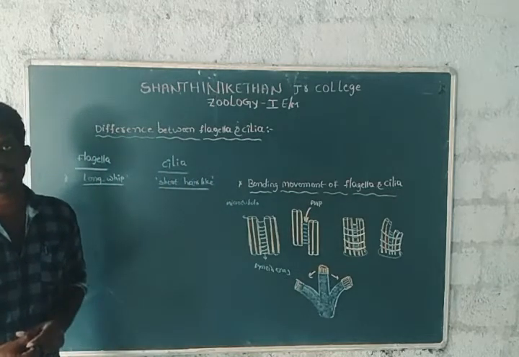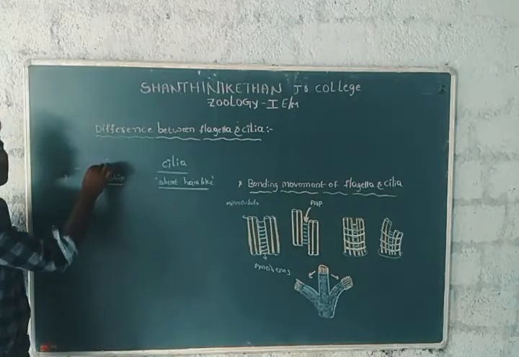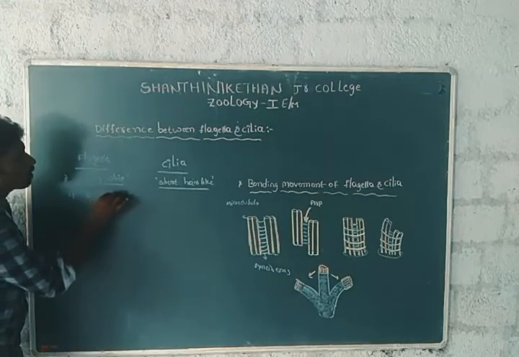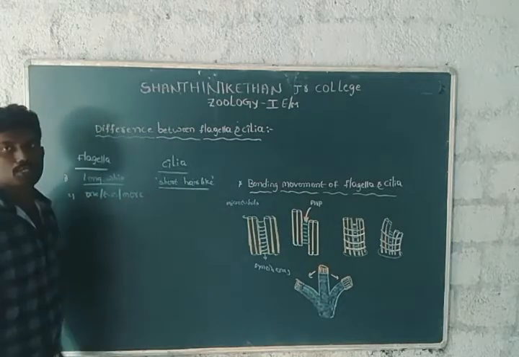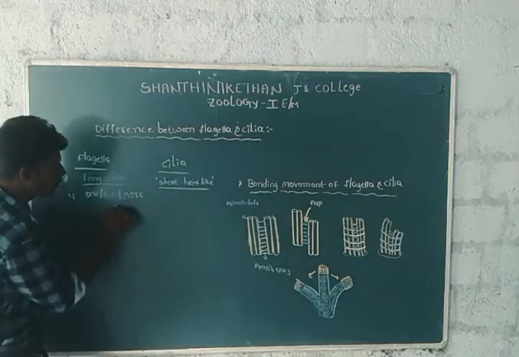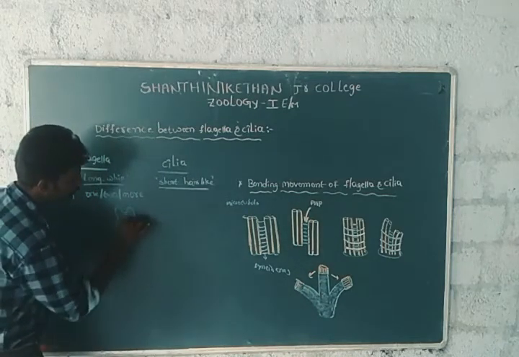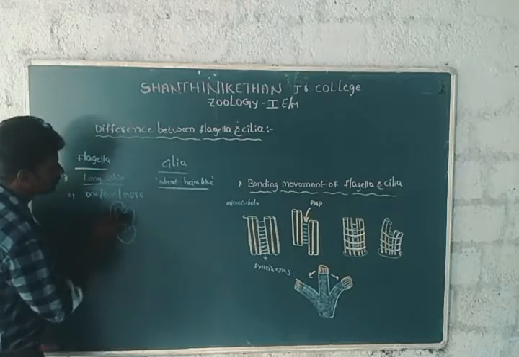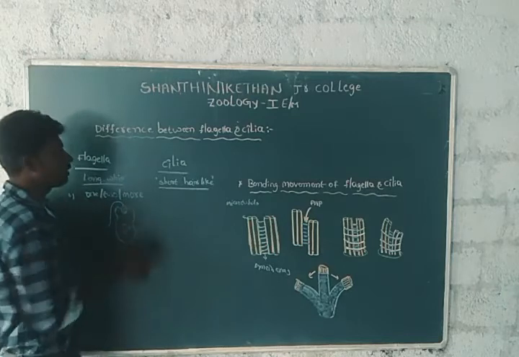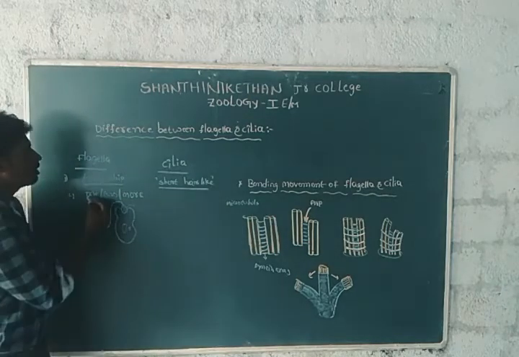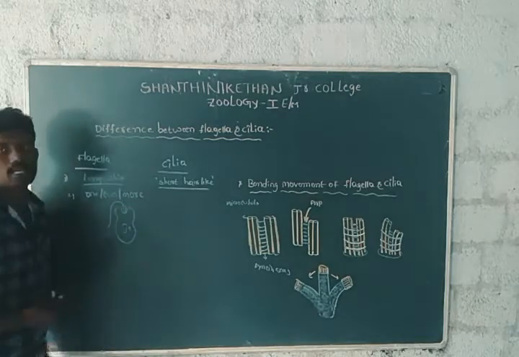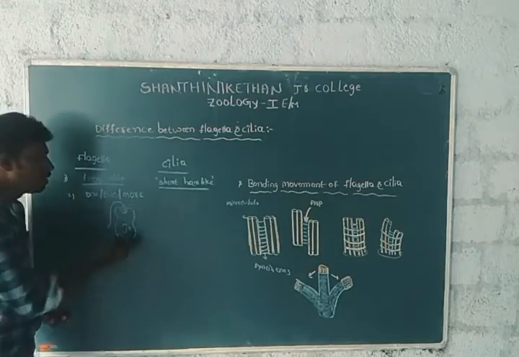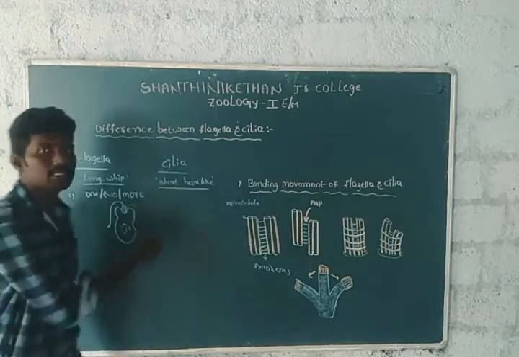Organisms that have flagella bear one, two or more flagella. For example, Euglena. This kind of organism consists of one or two or more flagella.